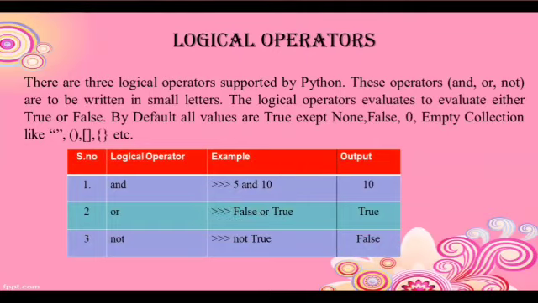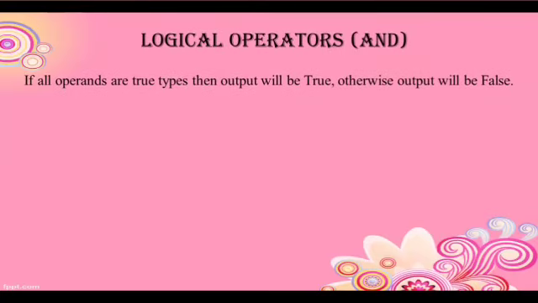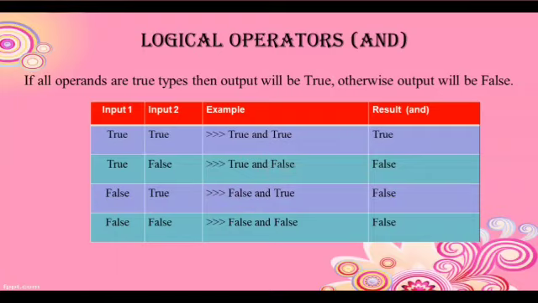There are 3 logical operators: and, or, not. Logical AND: if all operands are true type, then the output will be true. Otherwise, the output will be false type. True and true will return true, because if both operands are true, then the final result will be true. True and false will return false. False and true will return false. False and false, again false.